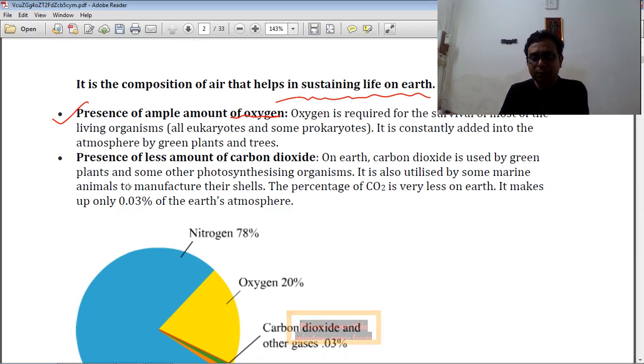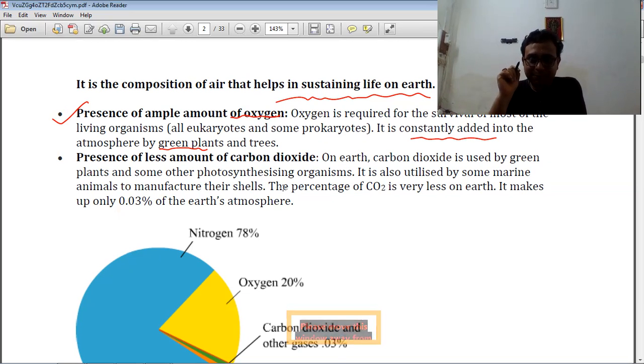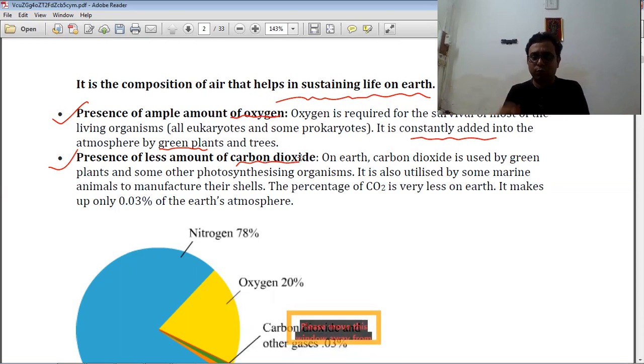Oxygen is constantly added into the atmosphere by the green plants. What is the name of the process by which oxygen is added into the atmosphere? If you know, write it down in the live chat box. So what is the name of the process by which green plants add oxygen to the atmosphere? Very good, right? It is the photosynthesis process. Well done. Now the second one, carbon dioxide, that means CO2.